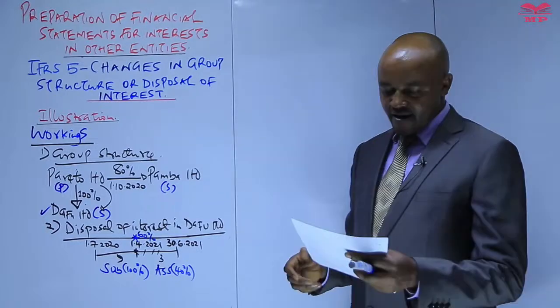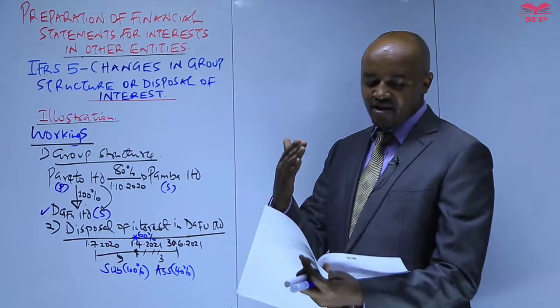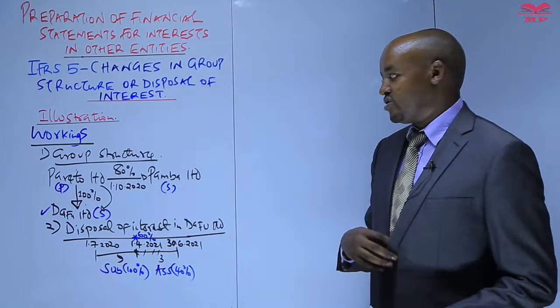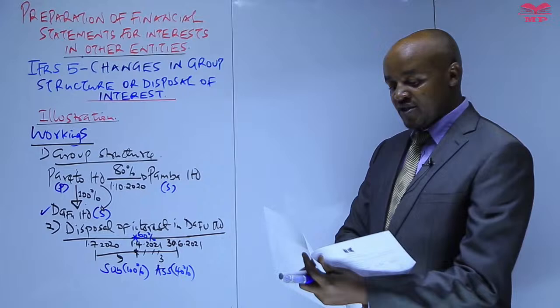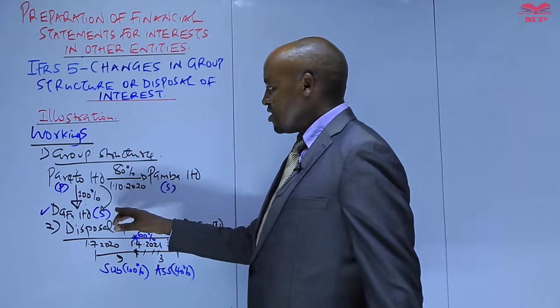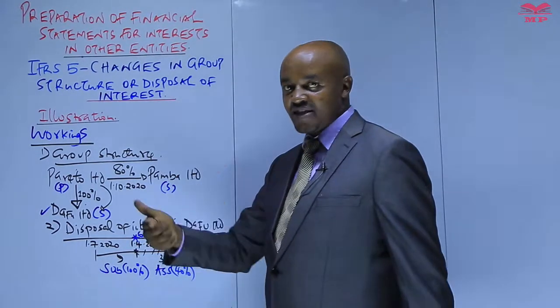But in our case, if you check what the examiner was requiring, specifically in Part C, we are only required to prepare the consolidated statement of profit and the consolidated statement of financial position. So in preparing that, we determine the status of Dafu at the end of the year.